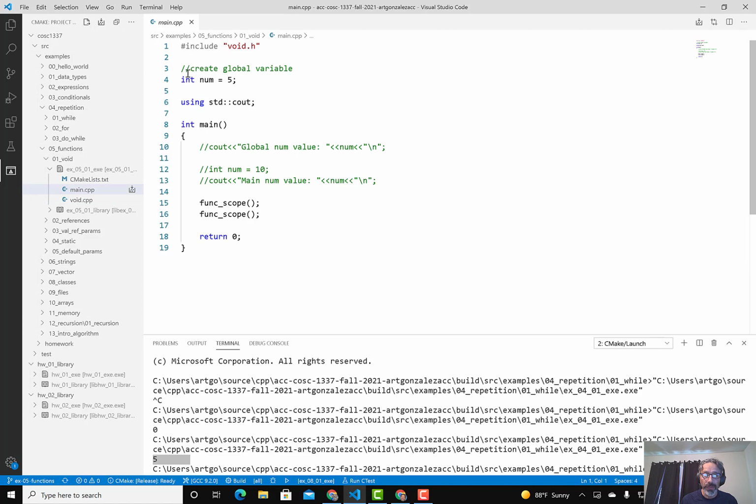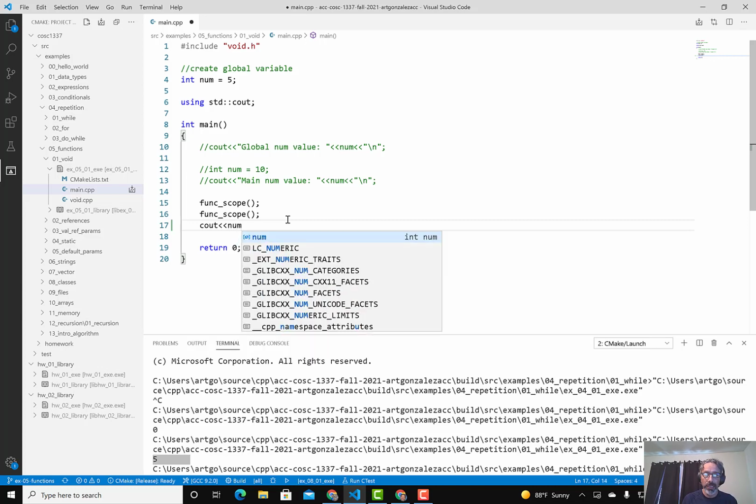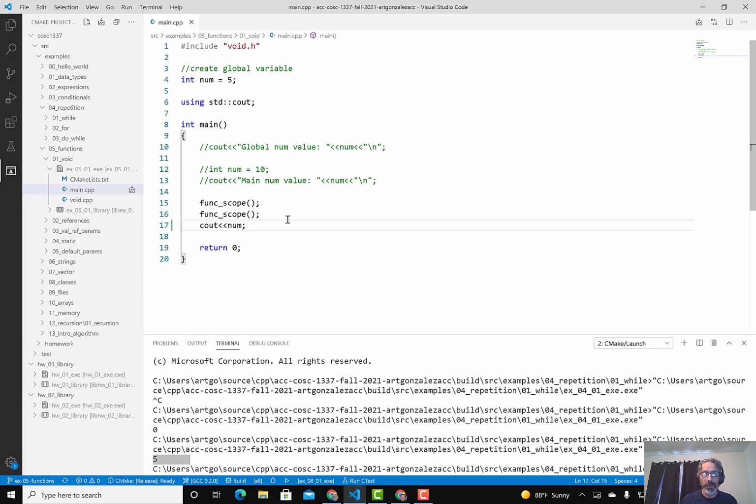Okay, so we have a global variable 5. Okay, and then we have the function scope. So I may have something like this, cout num, and I will ask you, what is the value of num on line 4?